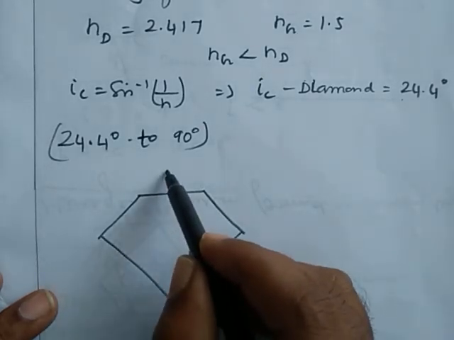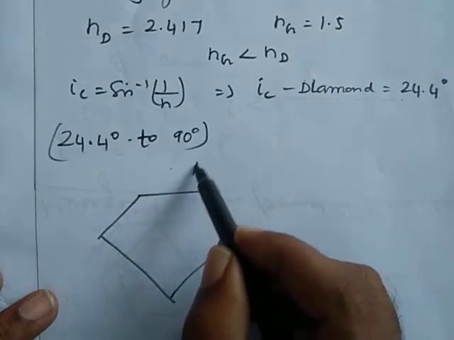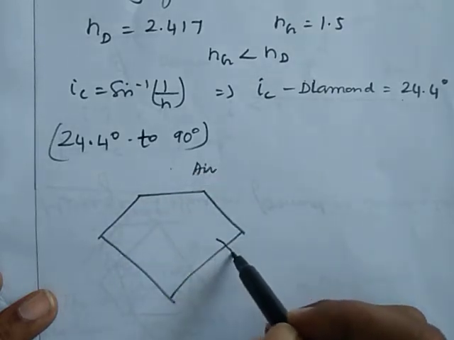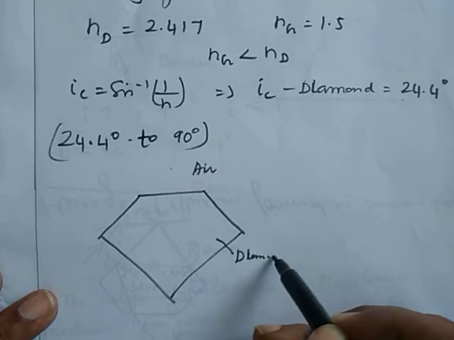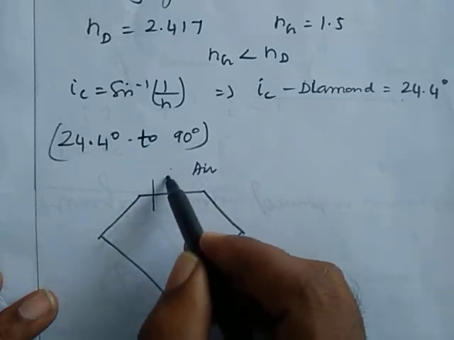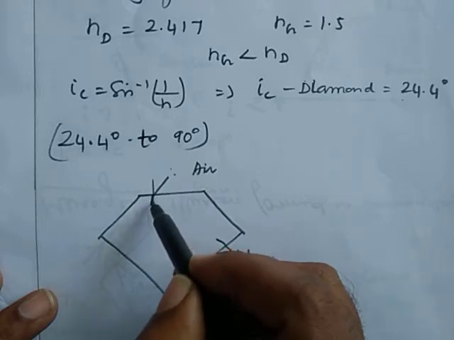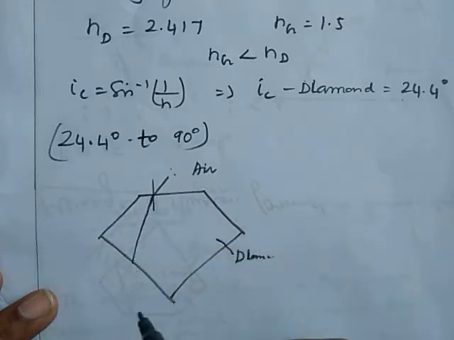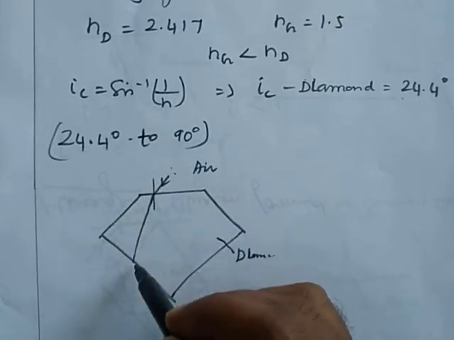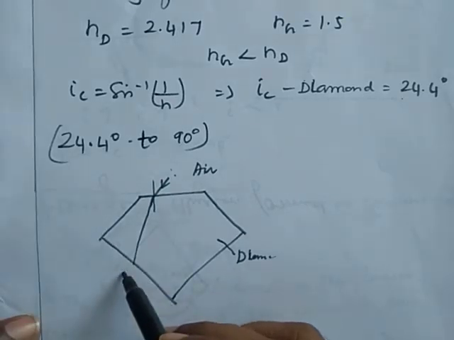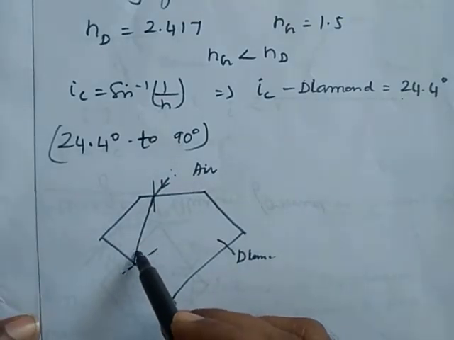See, suppose I consider a diamond. Here there is a ray of light coming from the air medium. Here it is a diamond. The ray of light coming from rarer medium to denser medium will bend towards the normal. After that, it falls on this surface. I drew a normal. Here it is the angle of incidence.